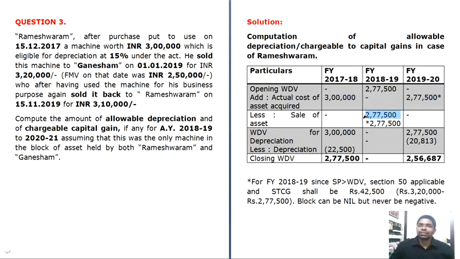An asset block can never be negative; it can be nil, but never negative. So you restrict the amount to 2,77,500.